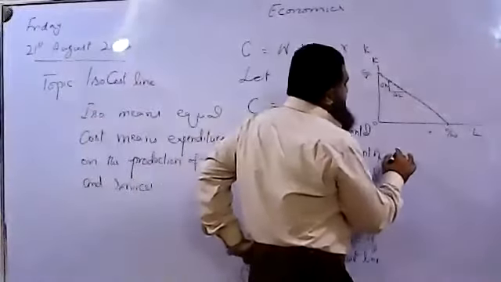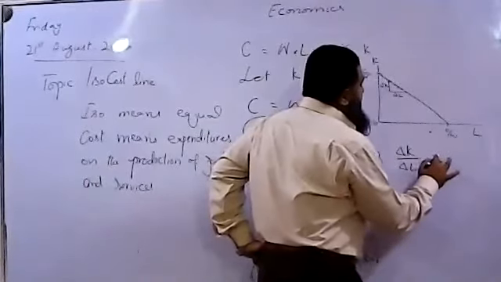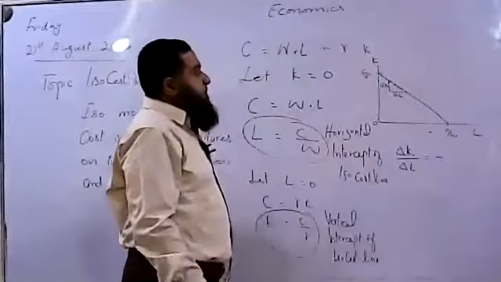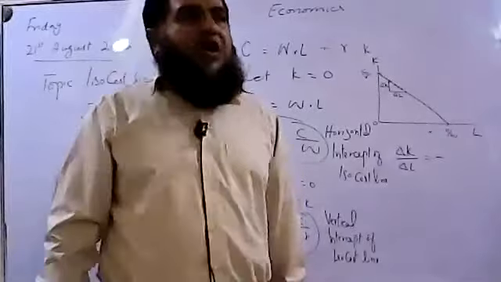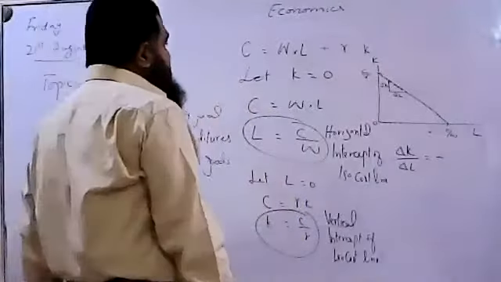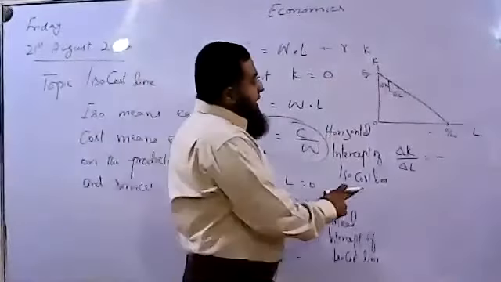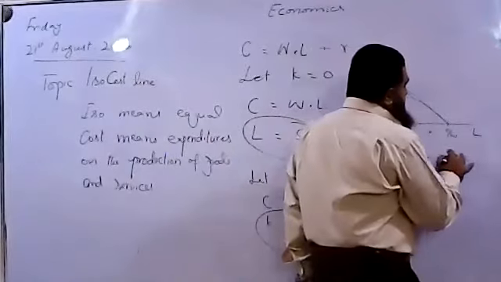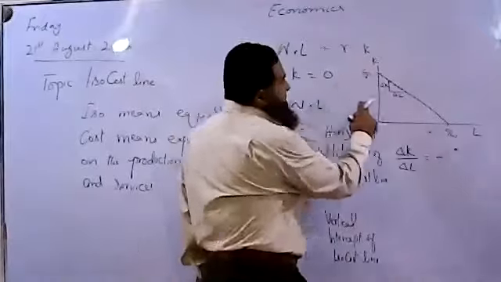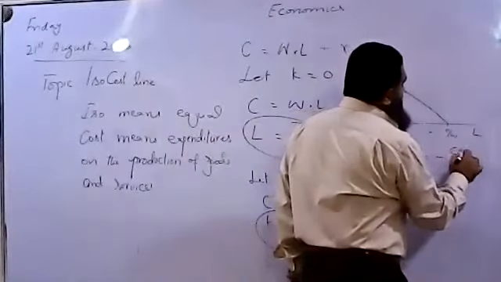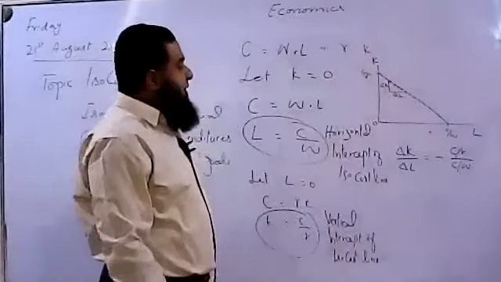How can we find the slope? Change in capital due to change in labor. We said it is negatively sloped. If labor is increasing, capital will be decreasing. Both are inversely related. If labor is decreased, capital can be increased. Now, it's equal to the vertical intercept, C over R, over C over W. So this is the double division.